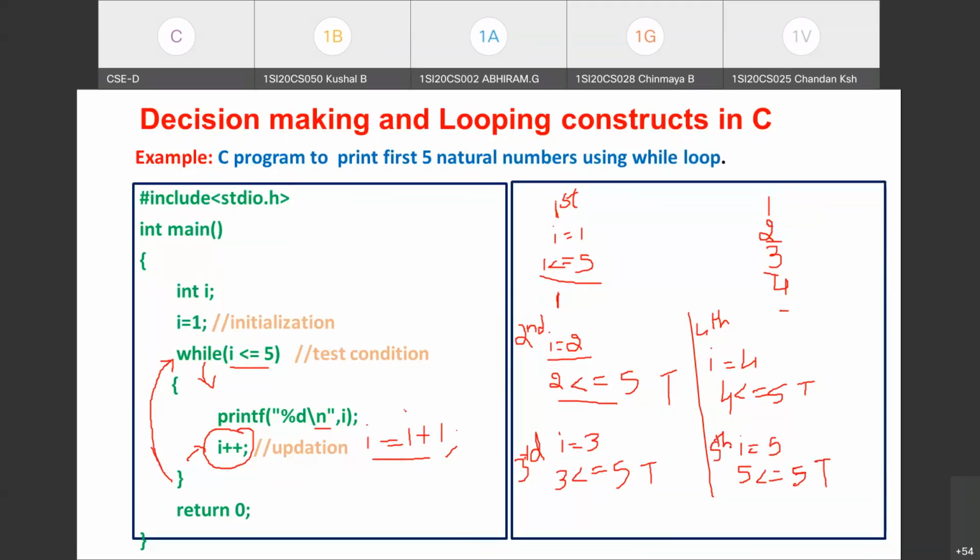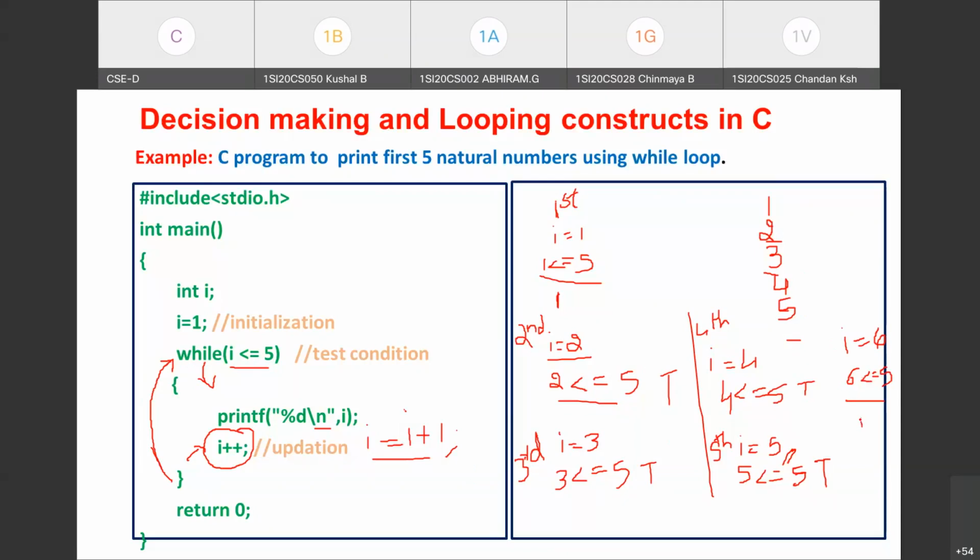So what happens in the fifth iteration? The current value of I is 5 here. You can observe this is the current value of I that gets printed wherever the cursor is blinking. After that, the new line character is executed, which brings the cursor to the next line. Then the I value is updated. I will become 6. With this updated value of I, once the control comes to the beginning of the while loop, what condition is it testing? Is 6 less than or equal to 5? We are checking whether 6 is less than or equal to 5. No, 6 is neither less than nor equal to 5.